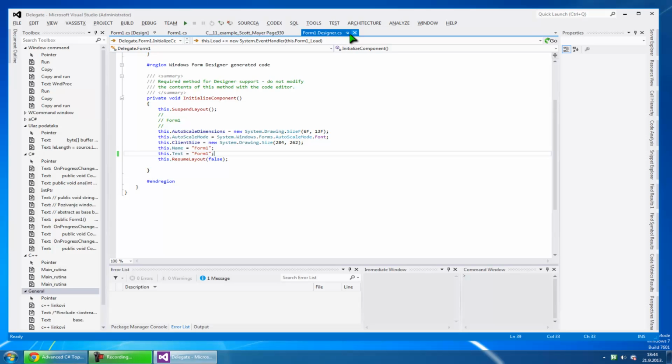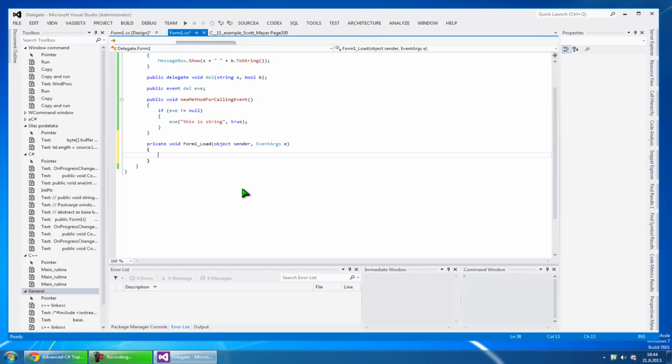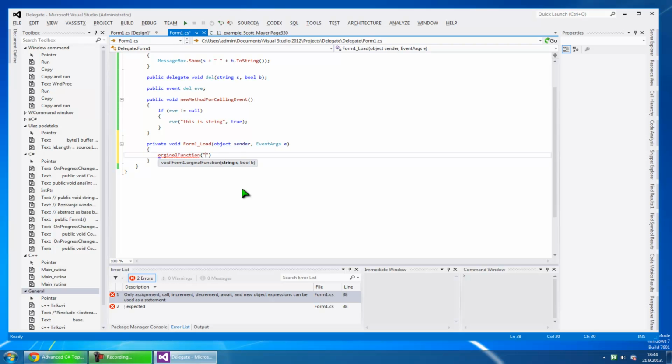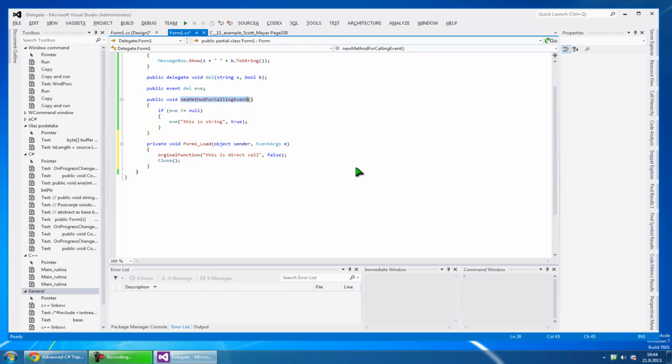I don't need this. And go to the method and call the function. Let's say this is a direct call. So direct call, let's say false. Close. And let me call the indirect one.